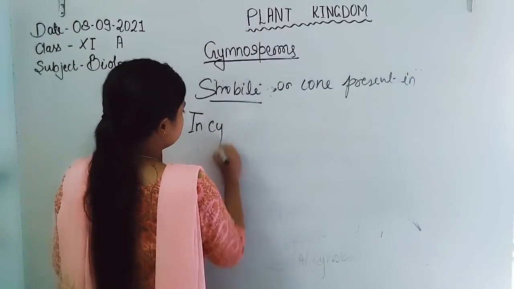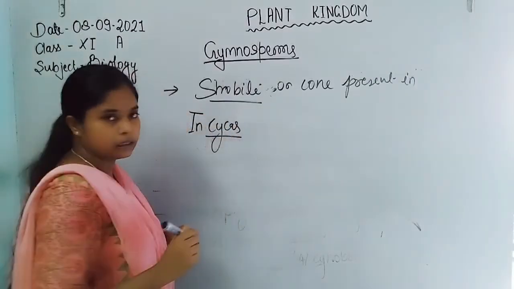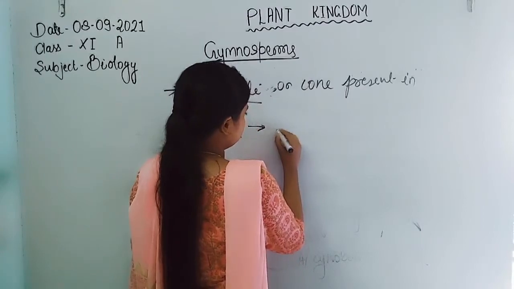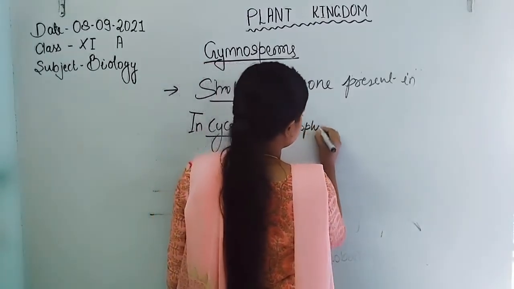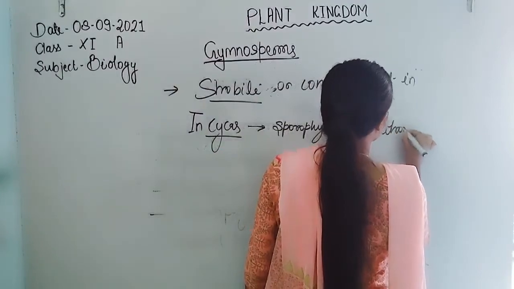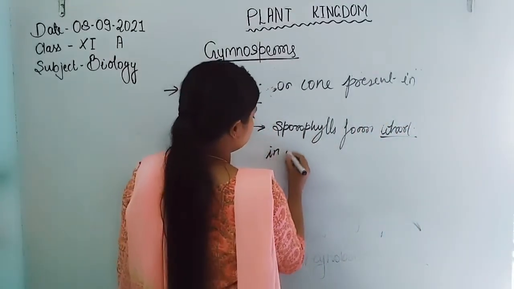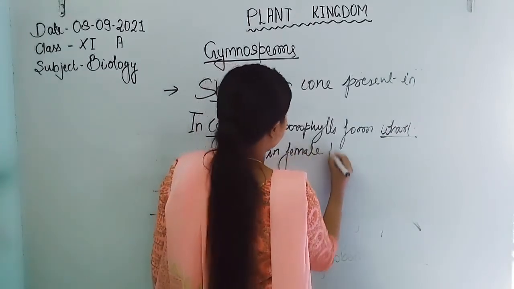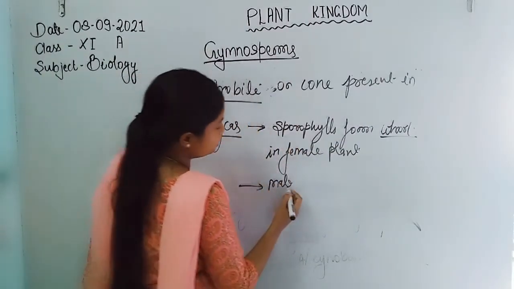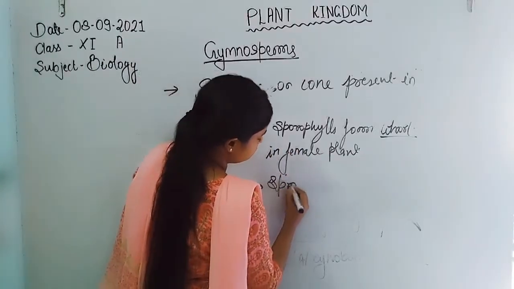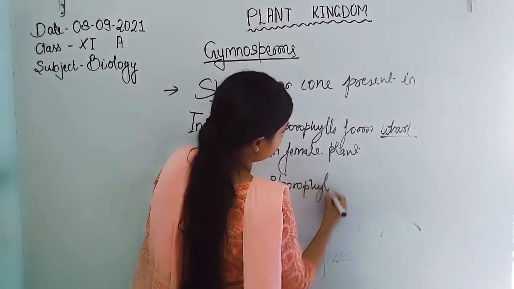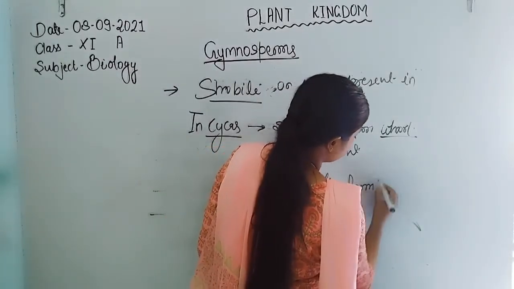In Cycas, female sporophylls form a whorl in the female plant, or in the male plant, male sporophylls form a cone.